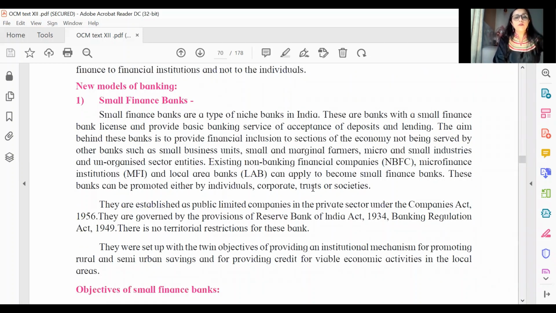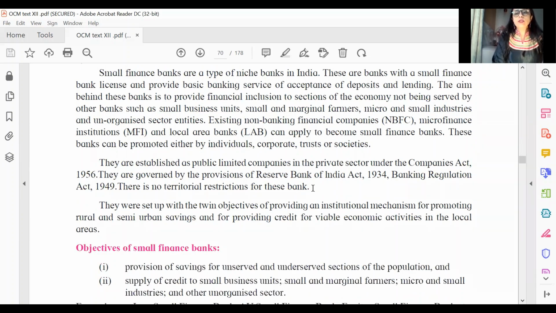So we see small finance banks. They've given examples of NBFCs, microfinance institutions, local area banks. All of these should be something, and there are very good career opportunities in all of these. As a commerce student, you should know that these are the places where you stand a good chance to get in somewhere in the future.